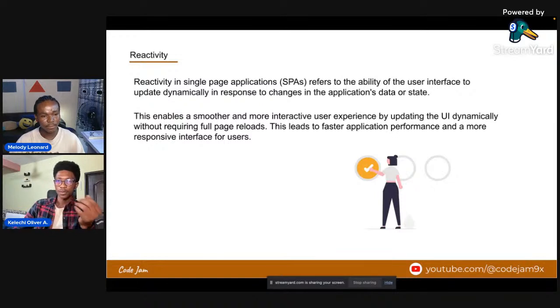So with good reactivity, it enables a more interactive user experience by updating the UI dynamically without requiring full page reload. This is the major benefit of building client-side applications because what you're getting from the server is not HTML, so you don't need to request individual pages. What you're getting from the server is data in form of maybe JSON or GraphQL, right? So that's what makes front end apps fast and their user experience wonderful, right? So now, having said that, we've discussed reactivity.